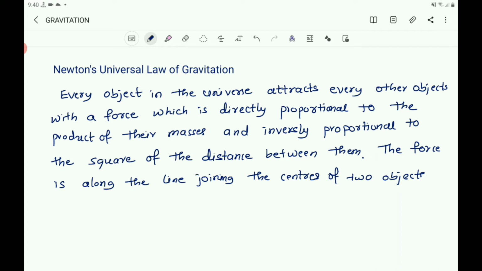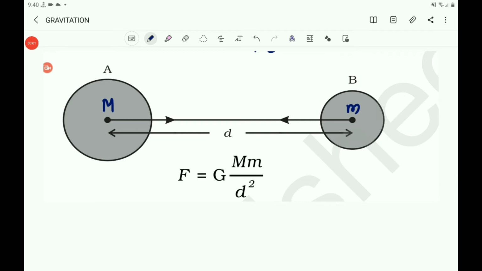The force is along the line joining the centers of two objects. Then according to the universal law of gravitation, F is equal to G into M m by D square.